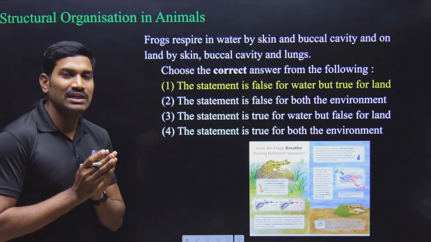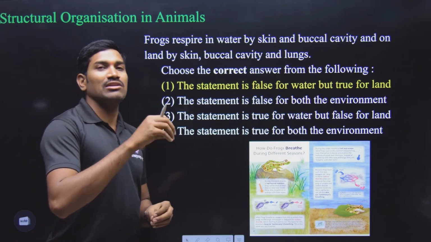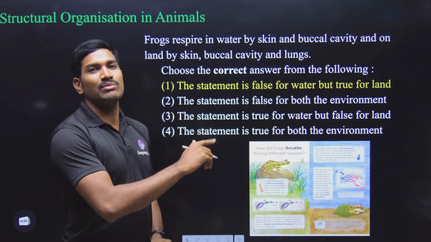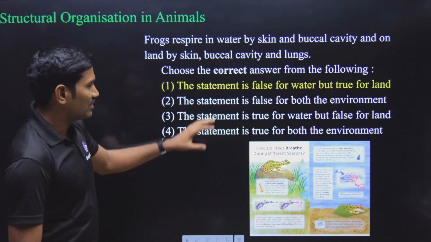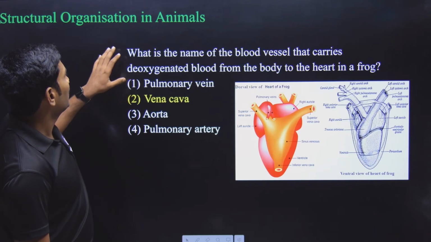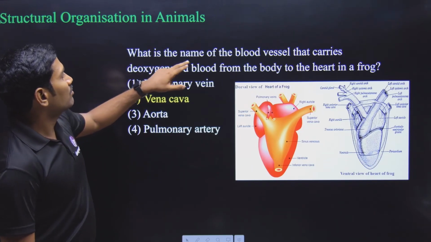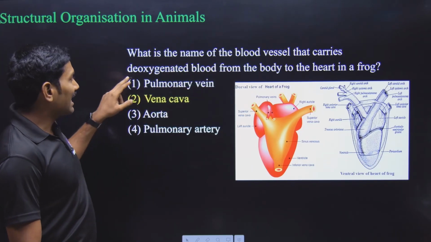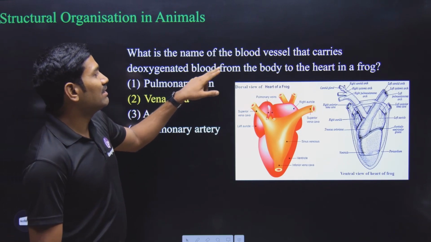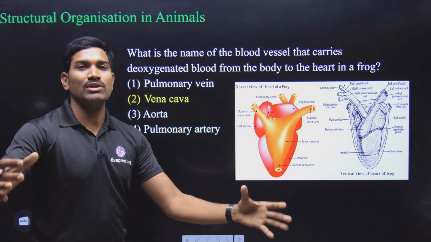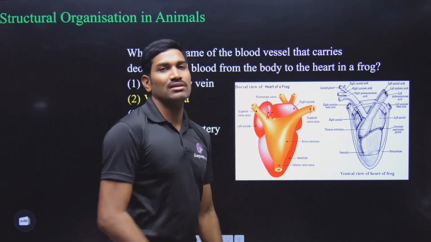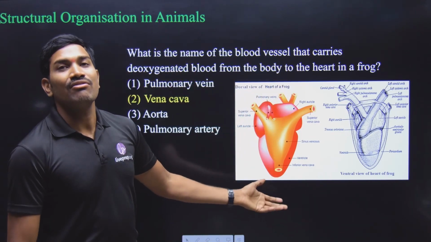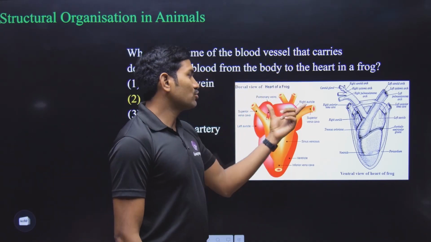Clear. When it is in the water, please remember, skin is the main respiratory organ. On land, all 3 can be working. Observe carefully. Next one, again from the frog only. What is the name of the blood vessel that carries deoxygenated blood from the body? From the body, deoxygenated blood should be collected so that it goes to the heart. So what is that one? It is the vena cava, inferior vena cava, superior vena cava.